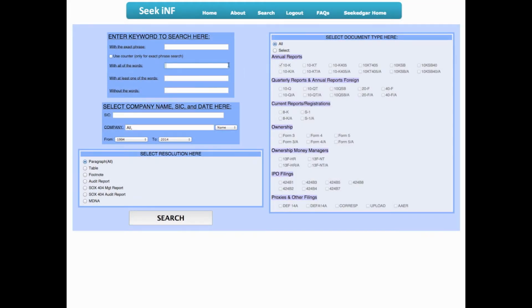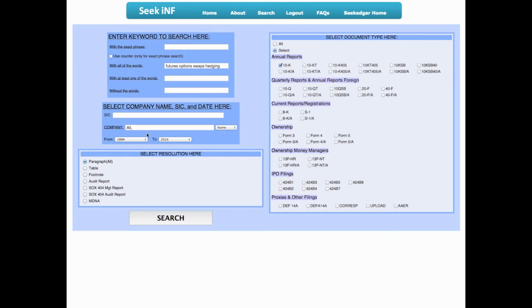For the first example, I will show you how to search for documents containing keywords. Let us suppose that you want to get all of the 10Ks that contain the words futures, options, swaps, and hedging. Begin by typing all these words in the text box labeled with all of these words. Be sure to separate all search keywords with only a space. On the right, select the 10K checkbox under the Annual Reports subheading.